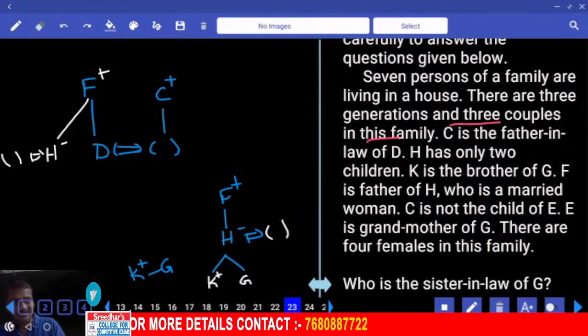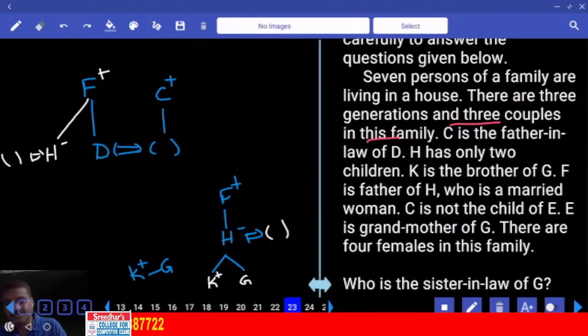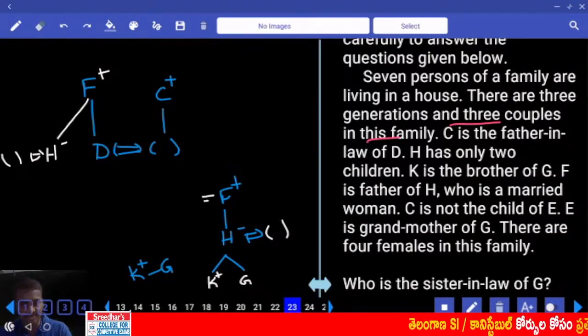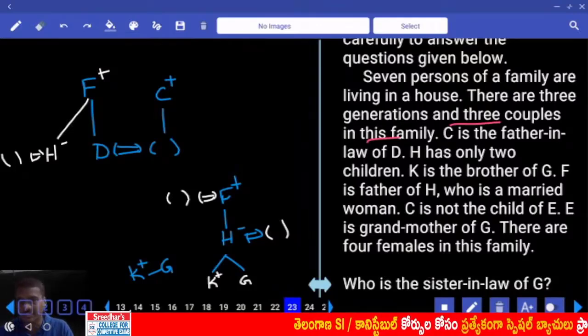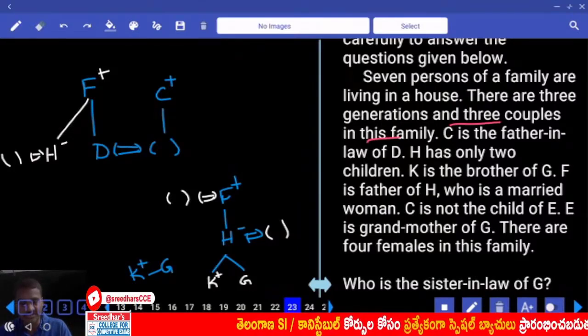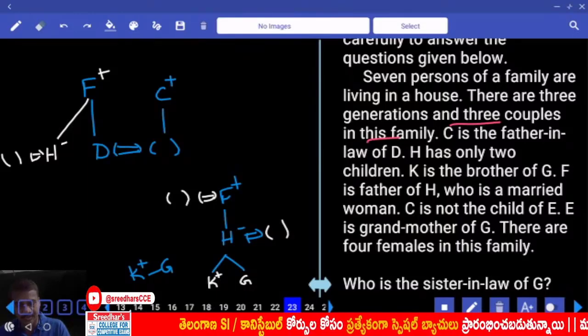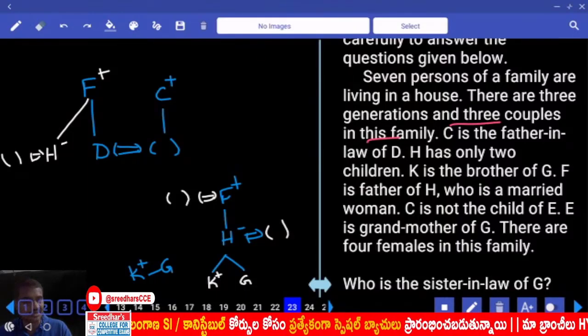Now 7 persons, there are 3 generations and 3 couples in this family. As there are 3 couples in the family, how many persons got married? 6 persons got married, and only 1 person is unmarried. Isn't it? Then there are 3 couples, which means this person should have a couple. And H is having how many children? 2 children. Then 1, 2. Between these 2, 1 person should get married.